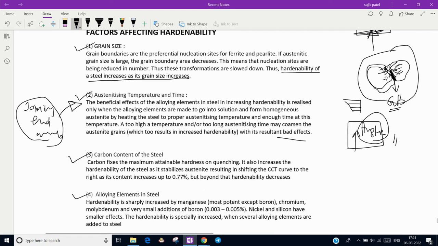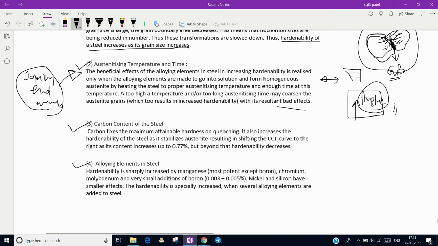So we have to set the austenitic temperature based on the alloying element, whether it may be carbon, chromium, manganese, whatever. We have to set a particular time for which the material is held, and then cool it down, or do the heat treatment, to increase our hardenability.